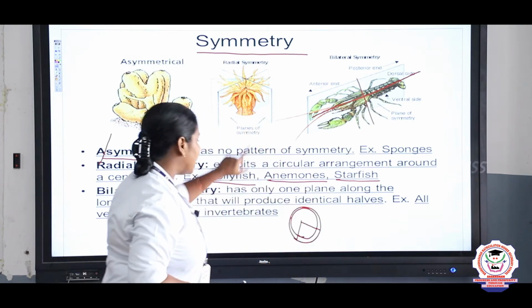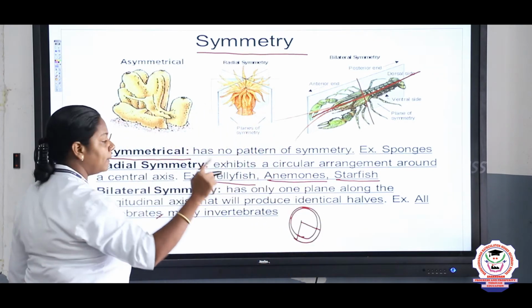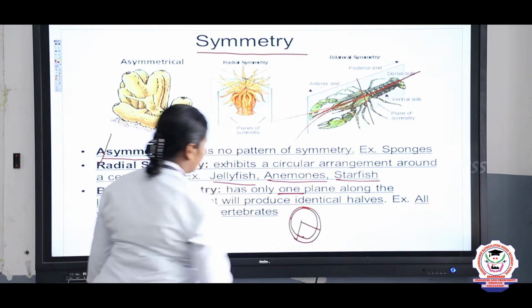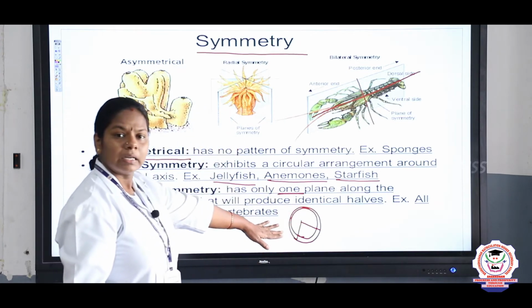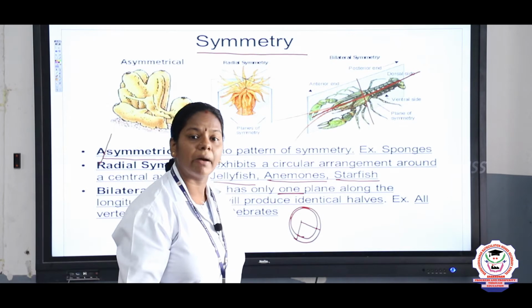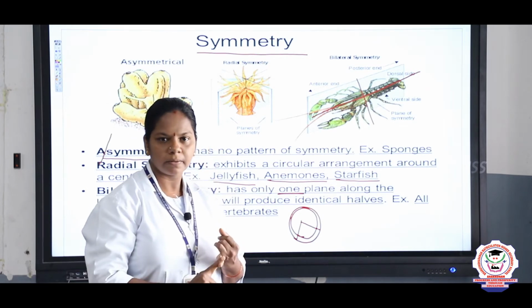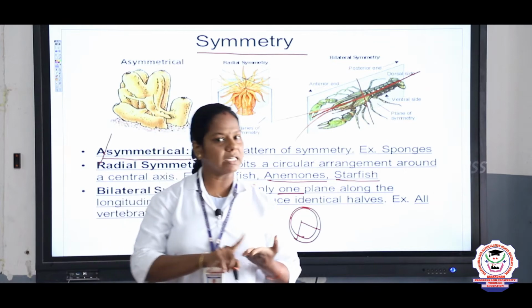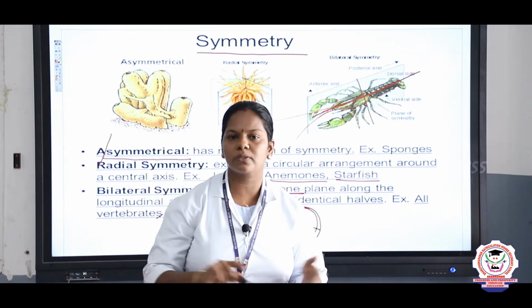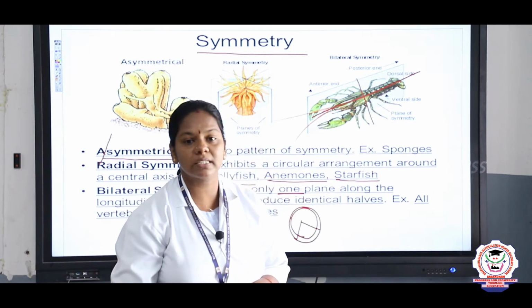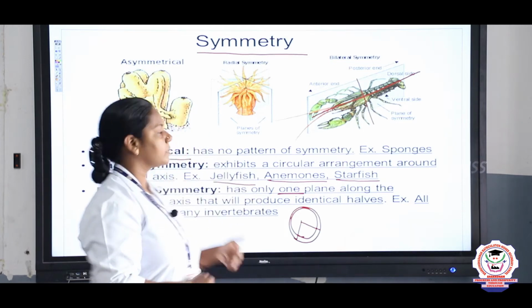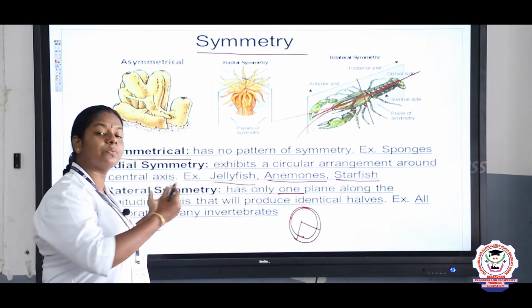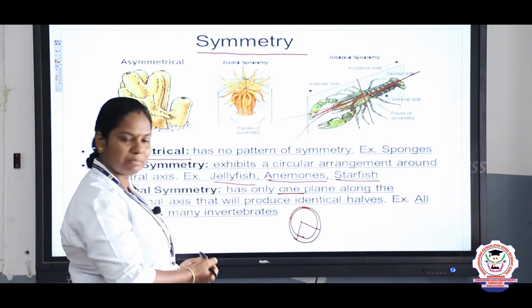So bilateral symmetry has only one plane of division. All the vertebrates possess bilateral symmetry: fishes, reptiles, amphibians, birds, and we human beings and animals. So let us study deeply the types of symmetry.